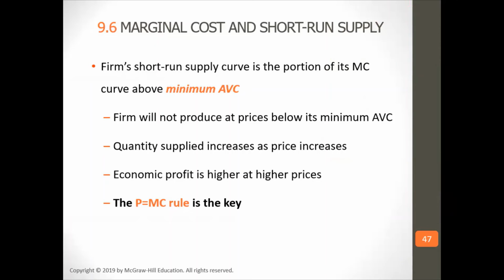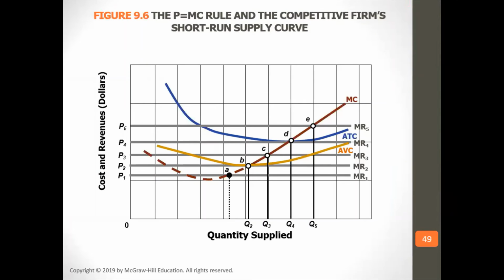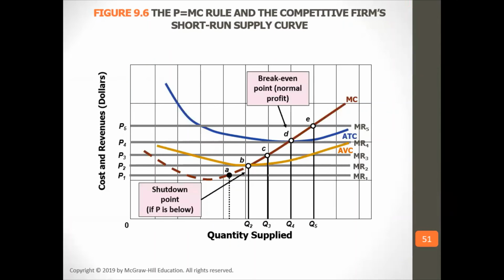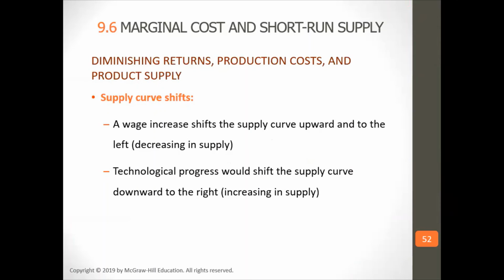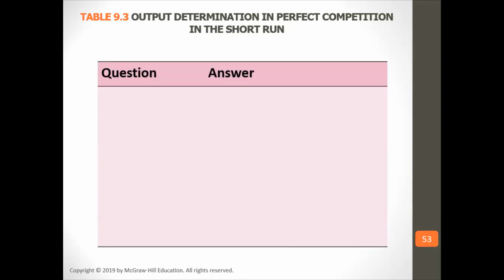A firm will not produce at prices below its minimum average variable cost. Quantity supplied increases as price increases. Economic profit is higher at higher prices. The price equals marginal cost rule is the key. A wage increase shifts the supply curve upward and to the left, decreasing supply. Technological progress shifts the supply curve downward and to the right, increasing supply.